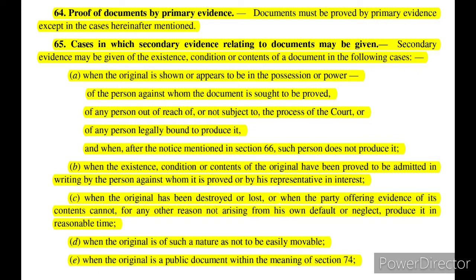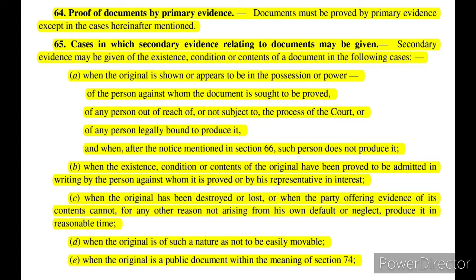So in that case, or of any person out of reach of, or not subject to the process of the court. So it is in the possession of such a person who is not in the reach of the court or the parties, or not subject to the process of the court. In that case, or of any person legally bound to produce it, when after the notice mentioned in section 66, such person does not produce it, then when the existence, condition or contents of the original have been proved to be admitted in writing by the person against whom it is proved or by his representative in interest.